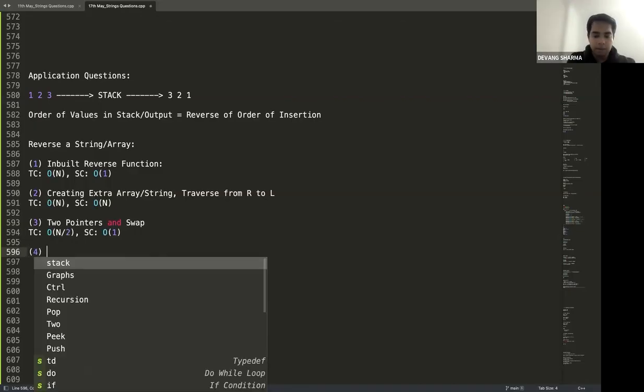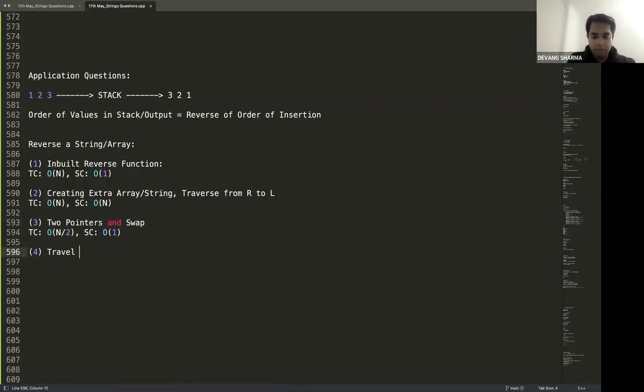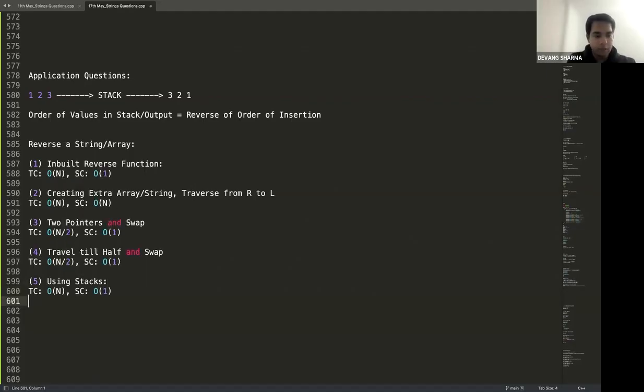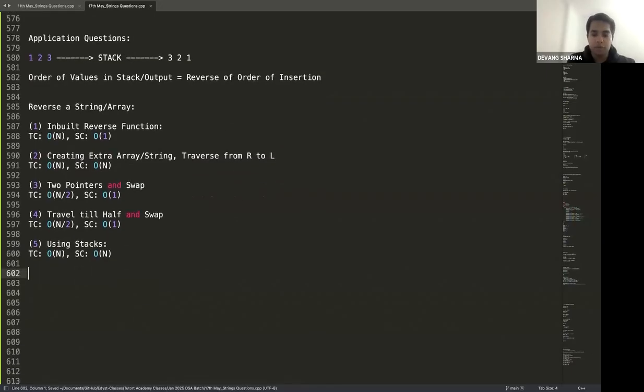What else? Travel till half and swap. Again big O of n by 2, space big O of 1. And finally, if I'm using stacks, time comes to big O of n, space big O of n as well. Stack uses extra space of big O of n. Take ABC, put it in a stack, output will be CBA.